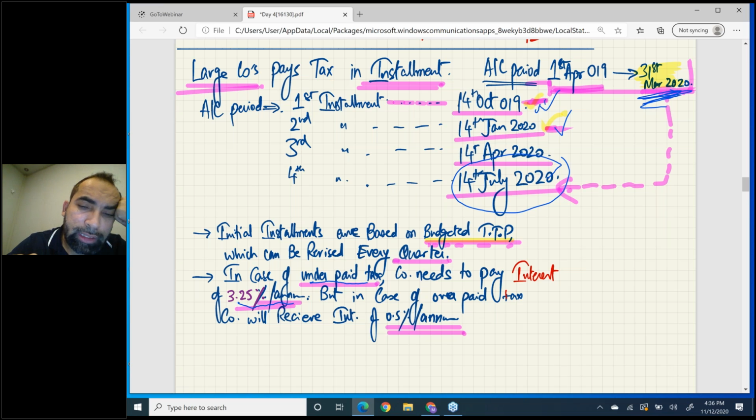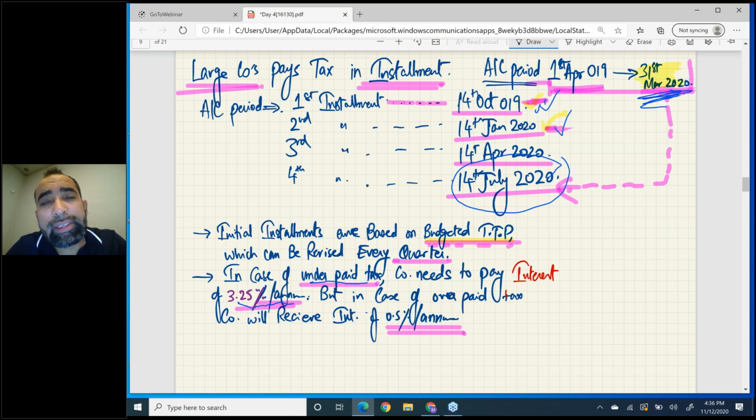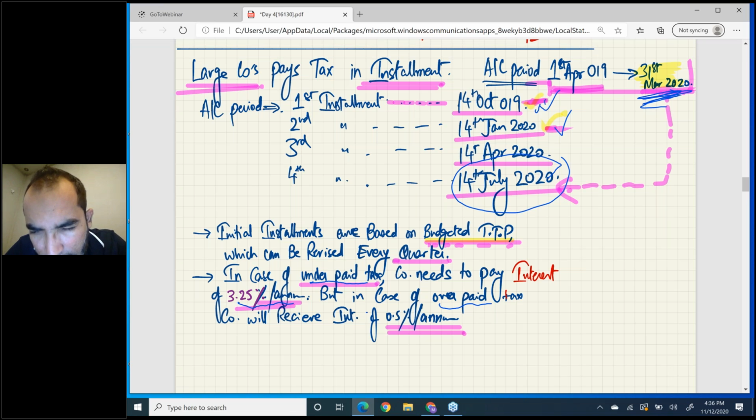But in case of overpayment, that means the government has used your money, so the government will return you interest, and that will be only 0.5%. Okay, so be careful in making budgets. If you make wrong budgets, you will be in loss.